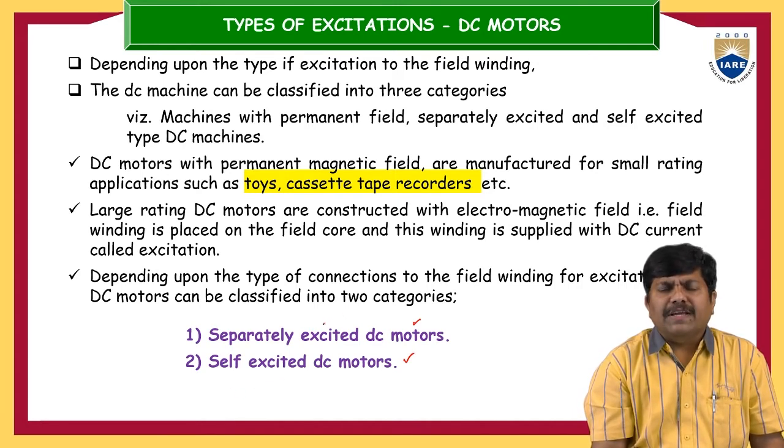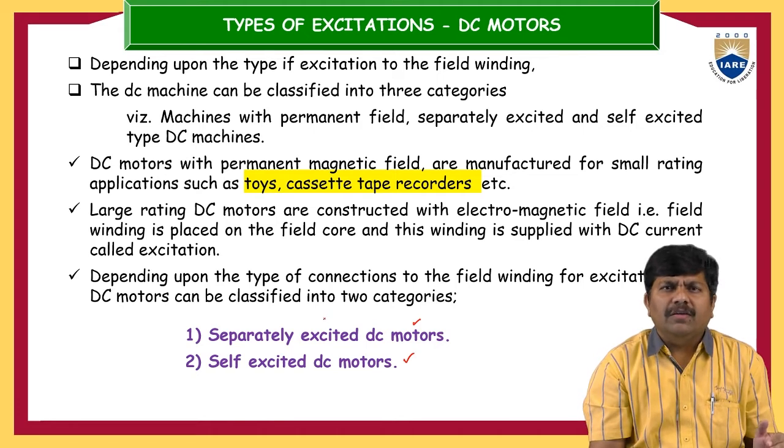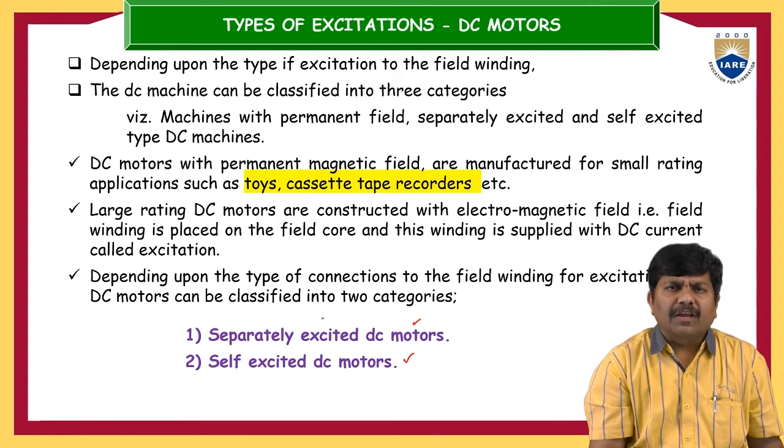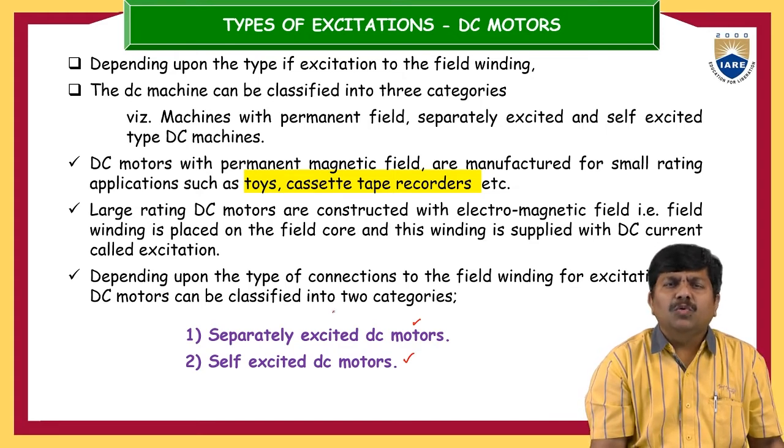One more classification is there. If we are not providing any excitation, and the magnetic field is generated only by permanent magnets. Excitation means that with the help of some external voltage, you induce some electrical energy into the field coils.